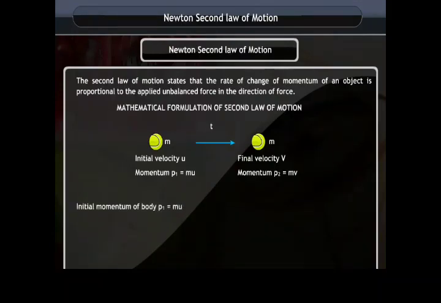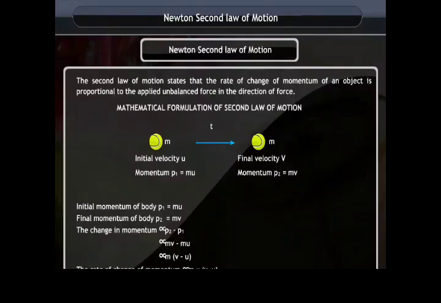Initial momentum of body P1 is equal to mu and final momentum of body P2 is equal to mv. The change in momentum is directly proportional to P2 minus P1, which is equal to mv minus mu, equal to m into (v minus u).